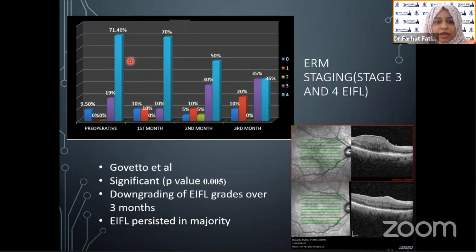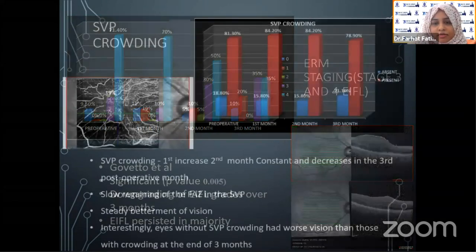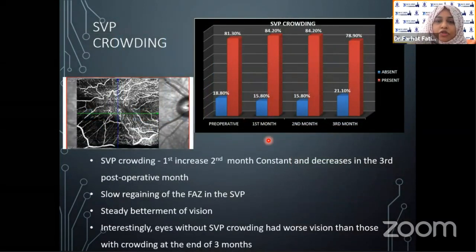So if you see here, at the beginning, there were stage 4 ERM about 71% of our patients, but at the end of third month, there were around 35 patients. So a significant reduction in the EIFL, downgrading of the EIFL. We looked on the OCTA looking at the superficial vascular plexus to look for the crowding. And what we saw is the SVP crowding increased in the first post-op month, but remained constant in the second, and then declined in the third post-op month.